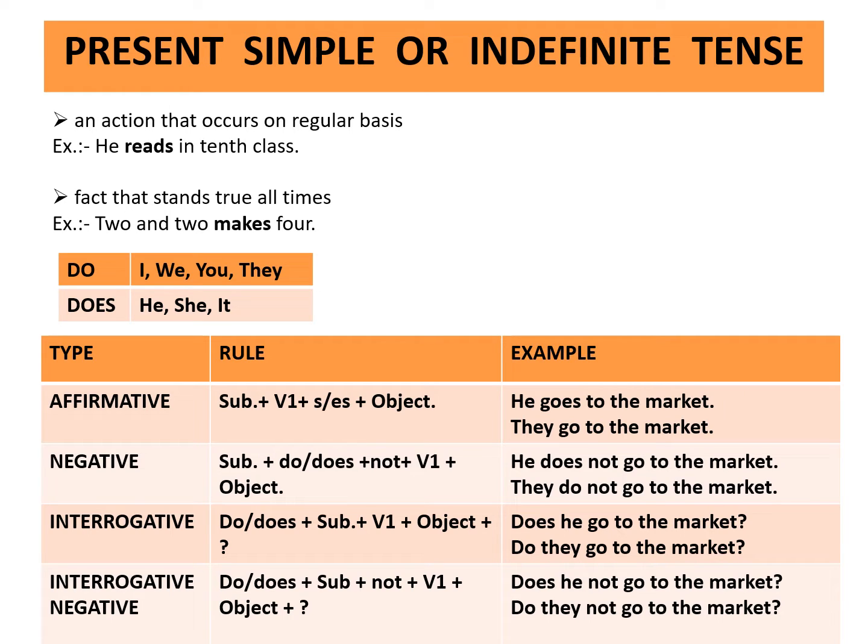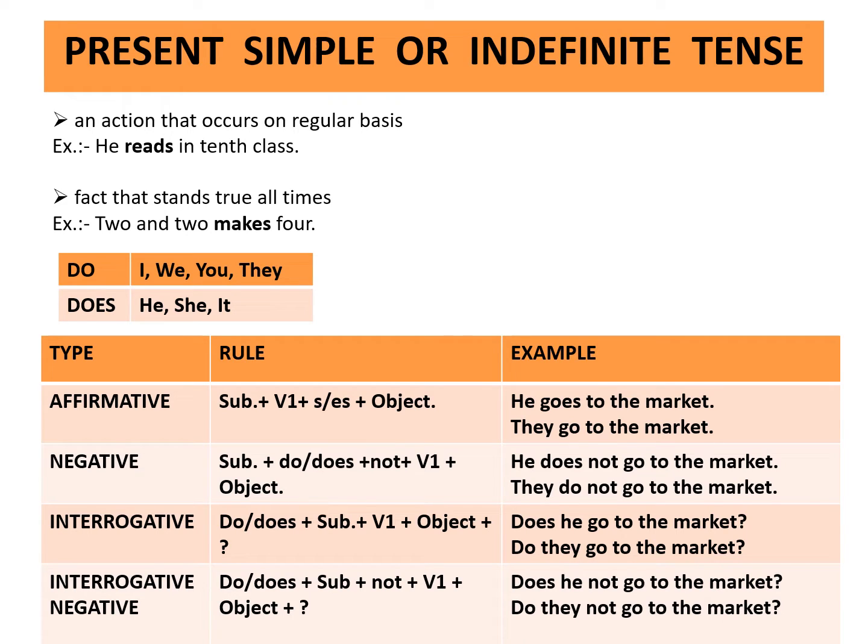Interrogative sentence in which question mark is used. Do or does plus subject plus first form of the verb plus object plus question mark. Does he go to the market? Question mark. Do they go to the market?